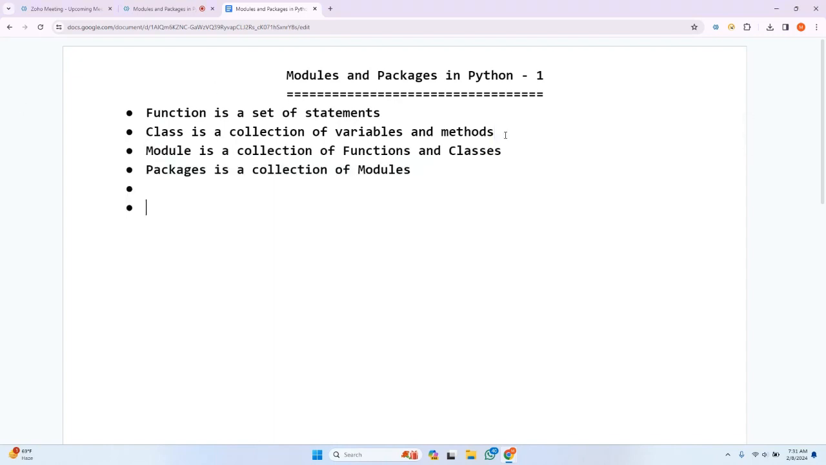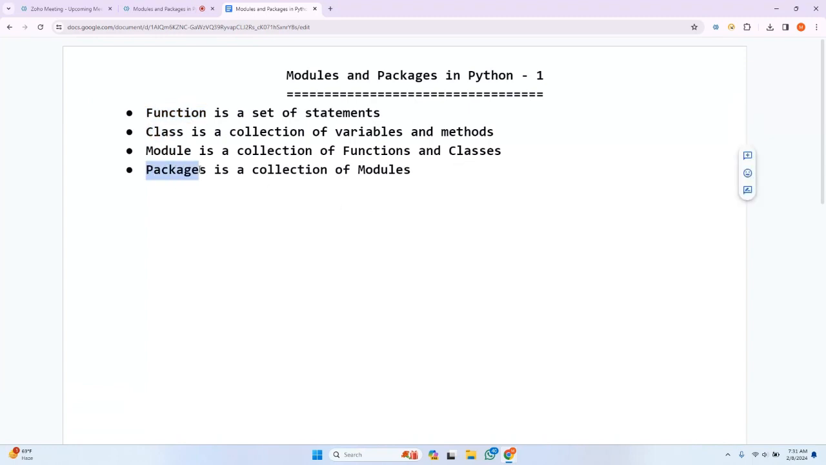Then what is a module? A module is a collection of functions and classes. Very important: a function is different, a method is different. When I define a function inside a class, it is nothing but a method, and a module is nothing but a collection of functions as well as classes. Very important. Functions plus classes.